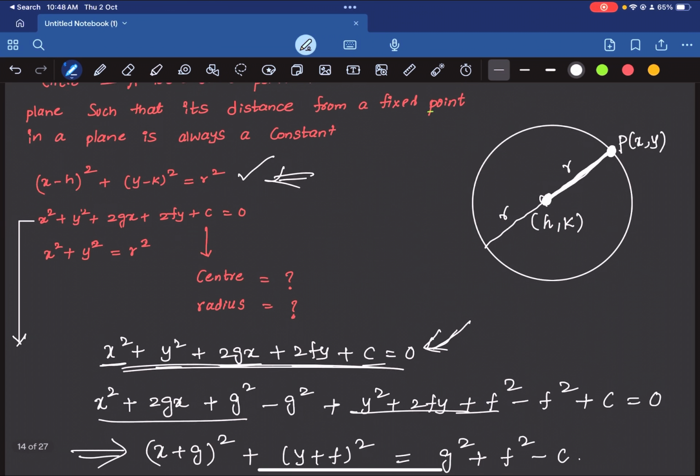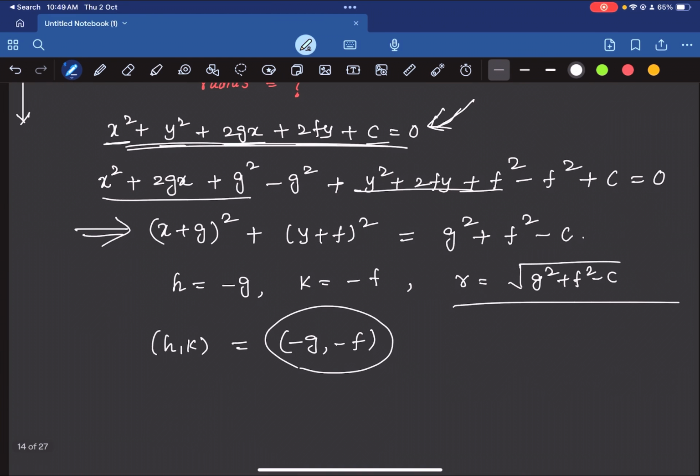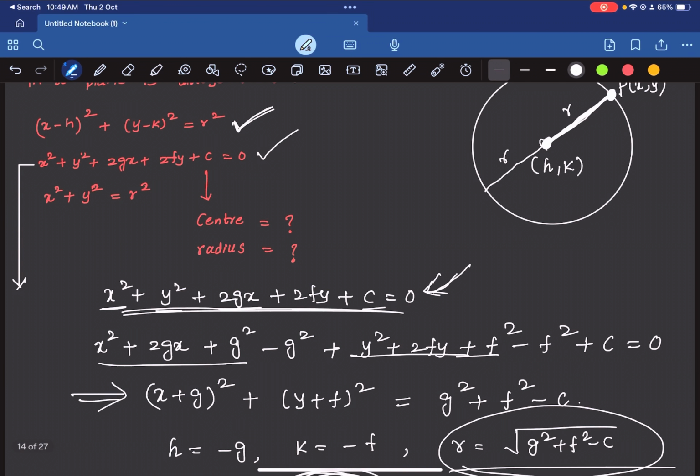All right. So you have two ways of writing the equation of a circle. The first way, this sort of equation, is used when the center of the circle and radius of the circle is known, and this is the generic equation of the circle. And when this particular equation is given, you can find the center like this and the radius by using this particular expression that we have derived.